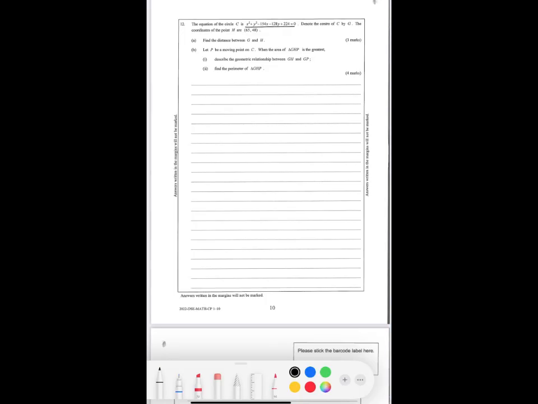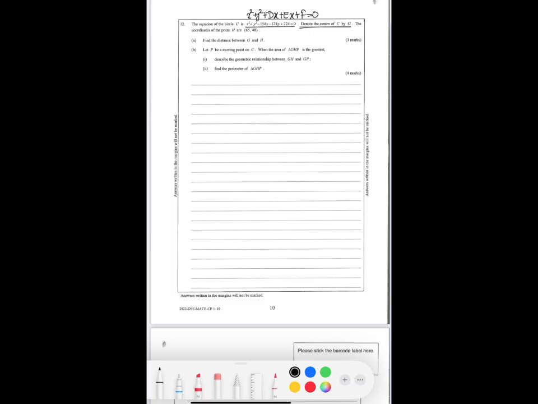We can compare it with our original equation, which is x squared plus y squared plus 2dx plus 2ey plus f equals 0. So d, we know, is minus 154. No need to write it here, we can directly put it in the calculations.